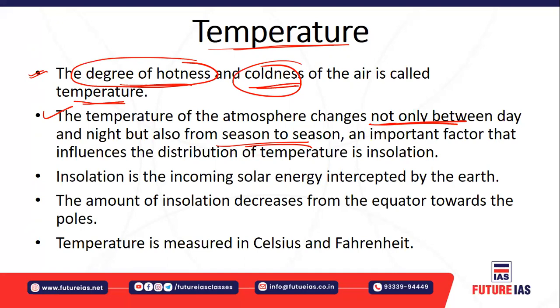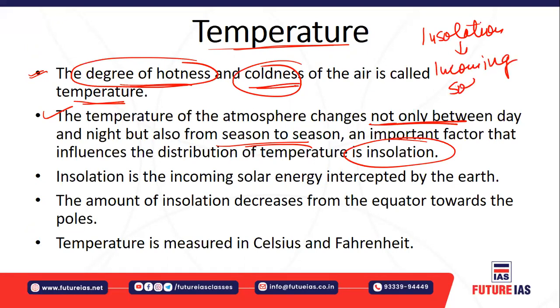An important factor which influences the distribution of temperature is insolation. Insolation is the incoming solar radiation. These incoming solar radiations are those radiations which come directly from the sun. So the most important factor which influences the distribution of temperature is insolation, the incoming solar energy which is intercepted by the earth.